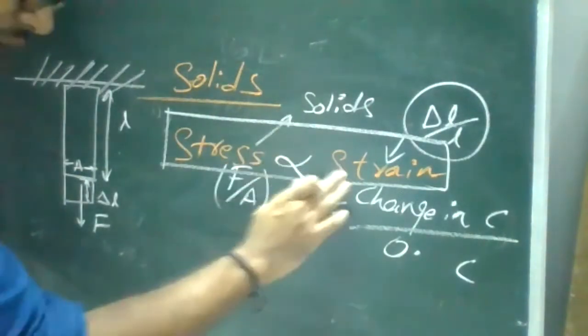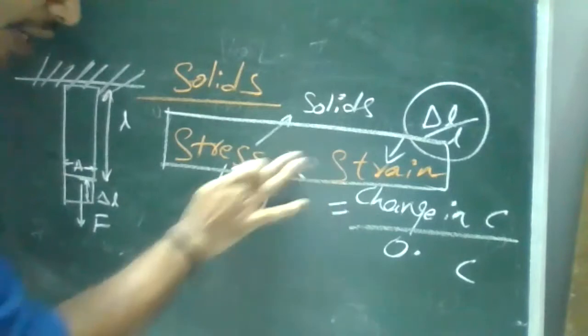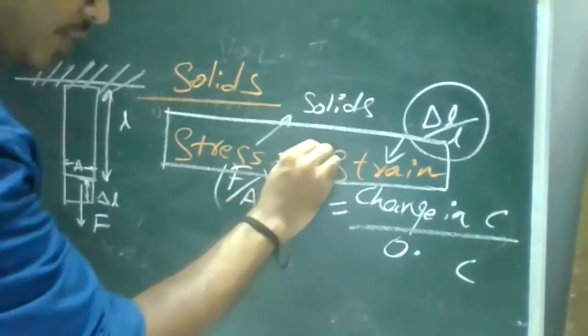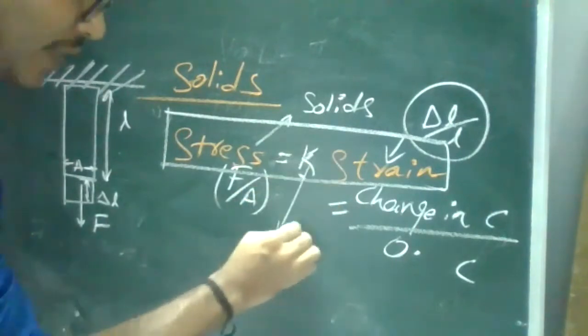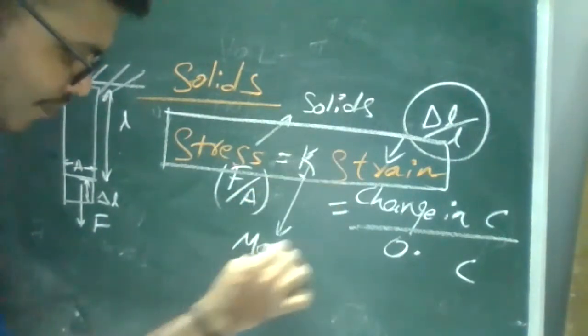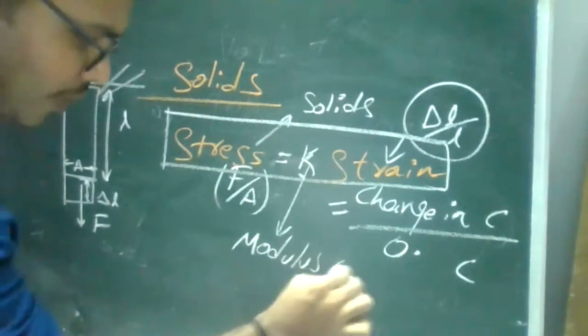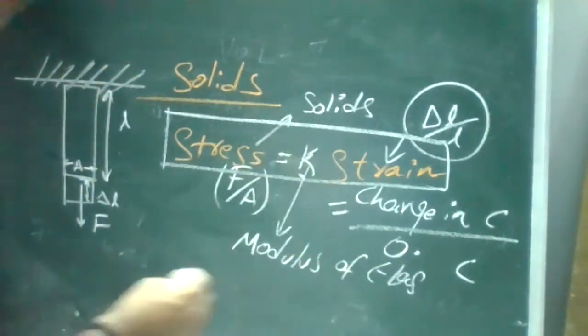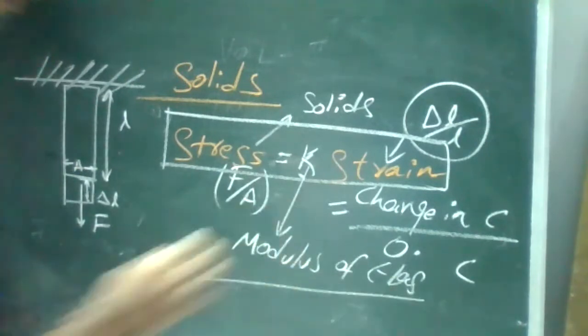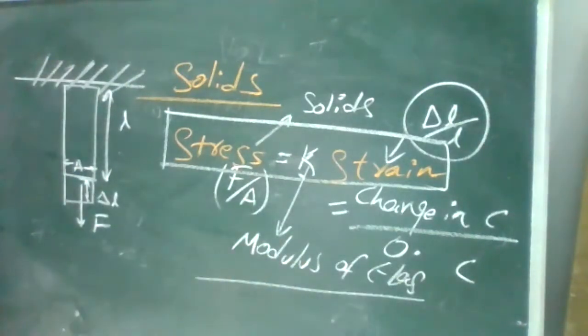Now here we are relating it. When we are equating it, there will be some proportionality constant K. This proportionality constant, we call it the modulus of elasticity. Remember, whatever we are discussing is related to your elastic properties only. Modulus of elasticity, K. Clear?